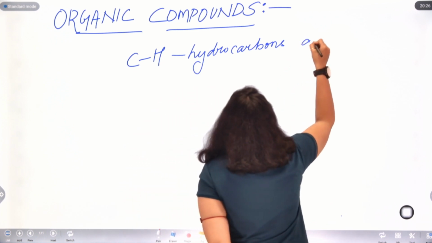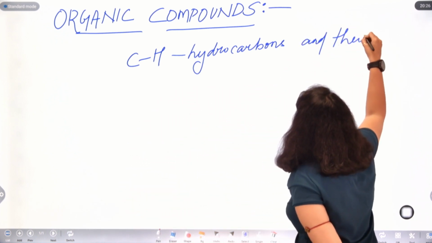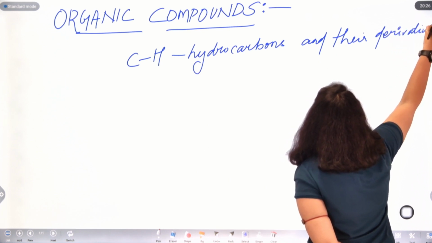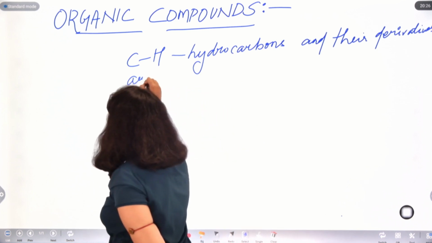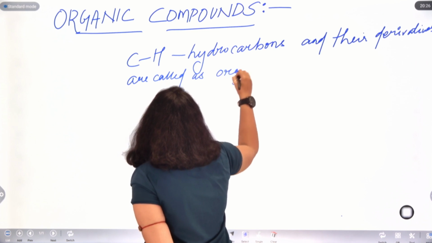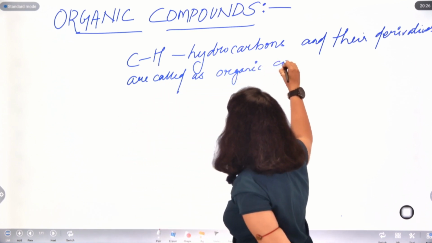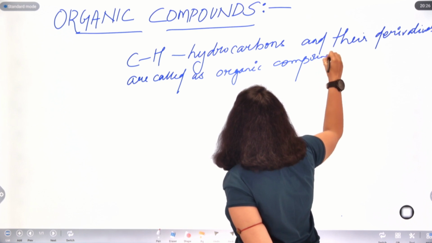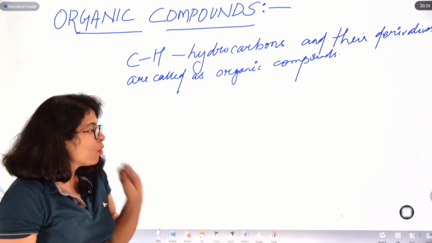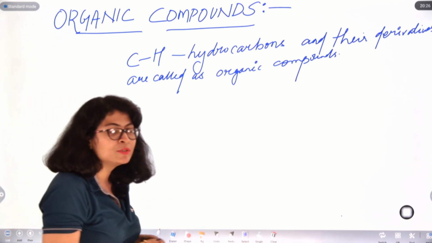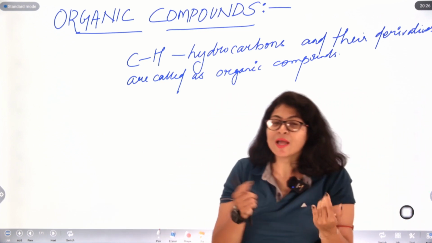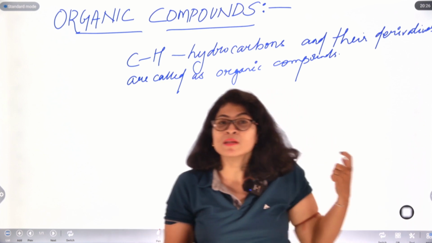Hydrocarbons and their derivatives are called organic compounds. Basically, all those classes of compounds which are made up of purely carbon and hydrogen, hydrocarbons, or carbon, hydrogen and some other elements, are called derivatives of hydrocarbons.